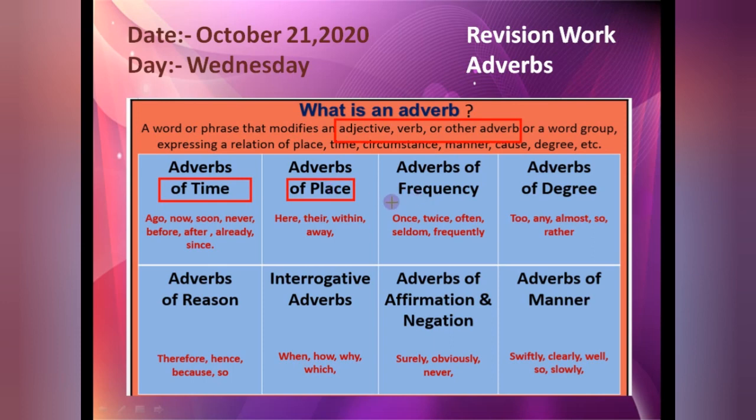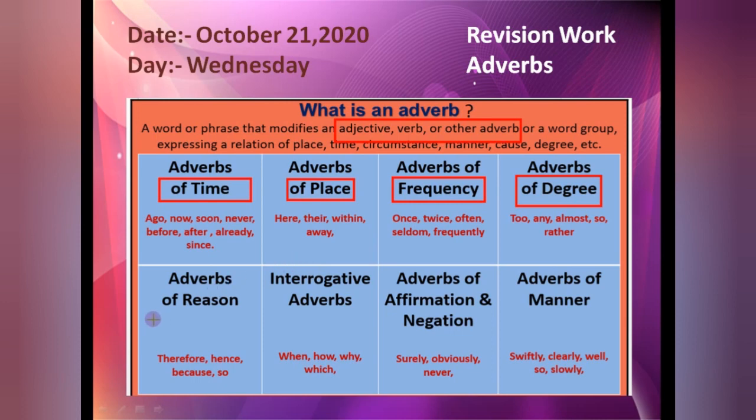Adverbs of frequency: once, twice, often, seldom, frequently. Frequency gives the answer of how often. There are many other words also; I have mentioned only some examples here. Adverb of degree: too, any, almost, so, rather, and the question word is how much. Simply, students, you should know the kinds as well as their question words. Then you are easily able to find them out.